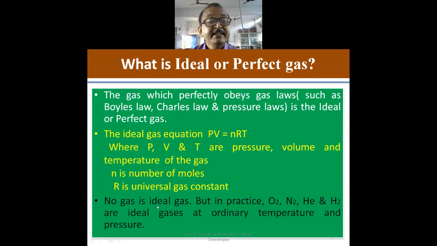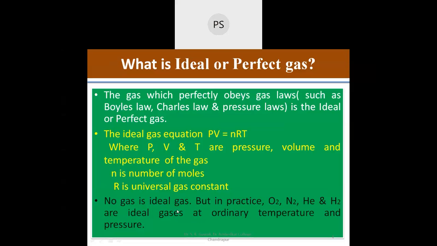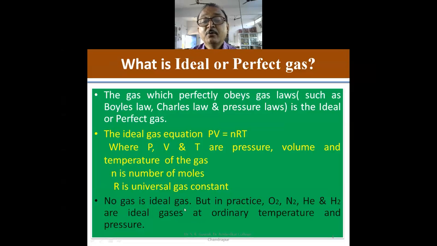So in actual practice no gas is the ideal gas. However, we will consider some gases such as oxygen, nitrogen, helium and hydrogen. These gases are ideal gases at ordinary temperature and pressure. So these gases will obey the gas laws only at the ordinary temperature, only at room temperature.